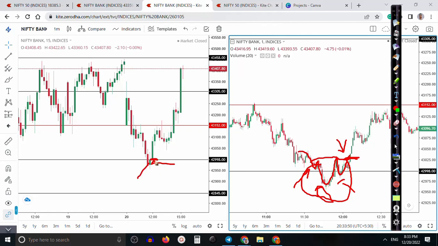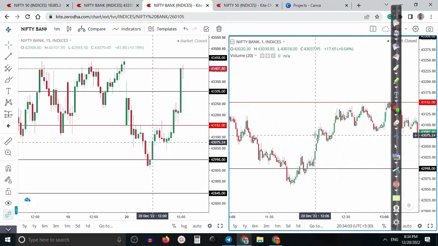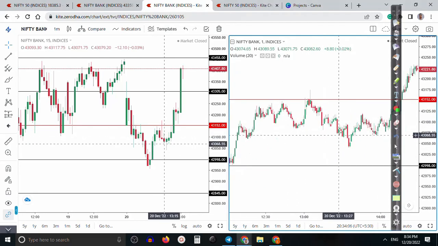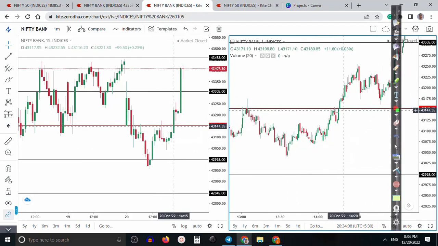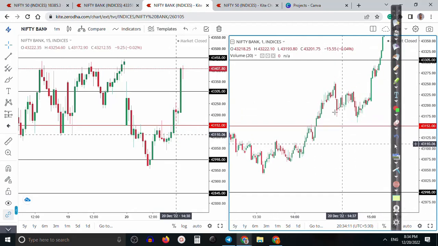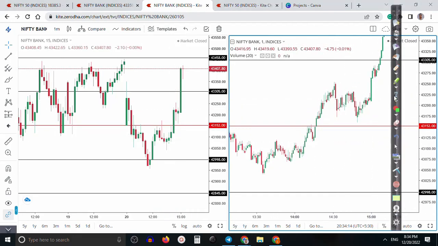candle. Before the rally, we enter somewhere here after this bullish candle forms. Finally we booked somewhere here. So, the next entry point, let me show you. Price hit that level and consolidated again, and finally price broke this area, then gave a pullback, went up a little bit, pullback, went up a little bit, and finally broke this trend line, and exactly there we entered. The price went up and we booked our profit somewhere there.